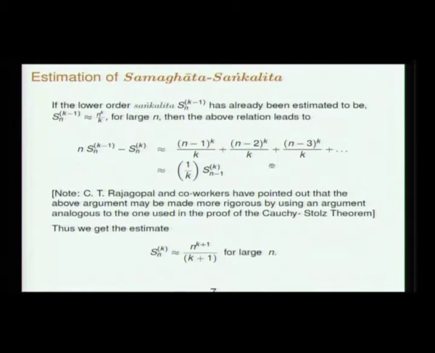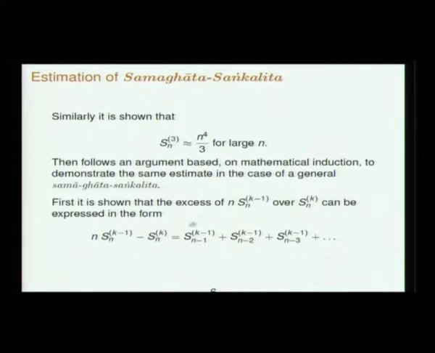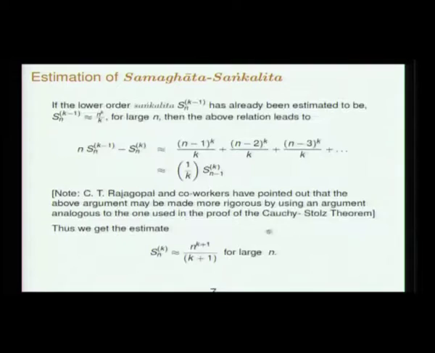Once you assume that and put that into this equation, so this has already been estimated, so each of these goes like (n minus 1) to the power k by k, (n minus 2) to the power k by k, (n minus 3) to the power k by k.